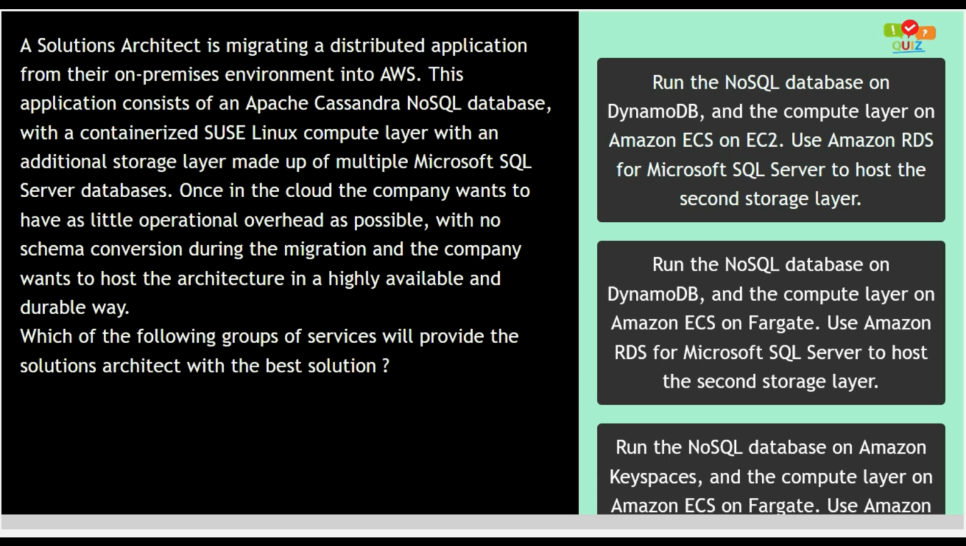Question number 4. A solutions architect is migrating a distributed application from their on-premises environment into AWS. This application consists of an Apache Cassandra NoSQL database with a containerized SUSE Linux compute layer with an additional storage layer made up of multiple Microsoft SQL Server databases. Once in the cloud, the company wants to have as little operational overhead as possible with no schema conversion during the migration, and the company wants to host the architecture in a highly available and durable way. Which of the following groups of services will provide the solutions architect with the best solution?